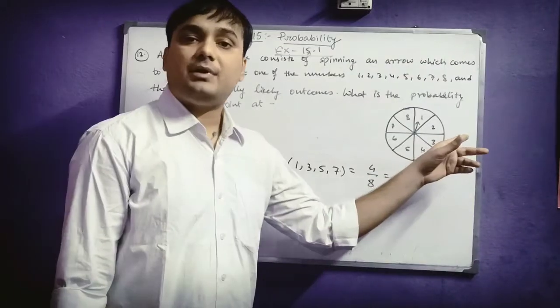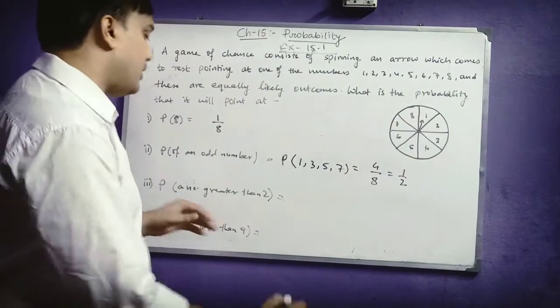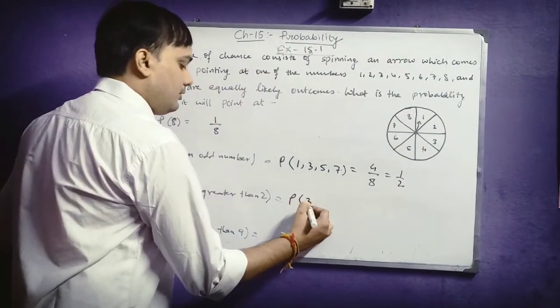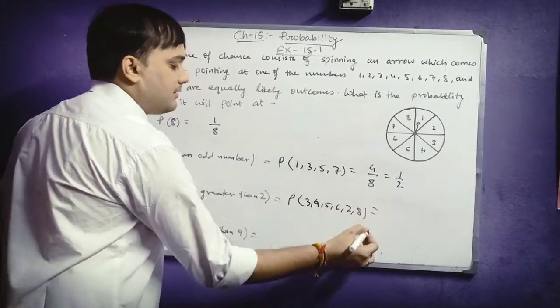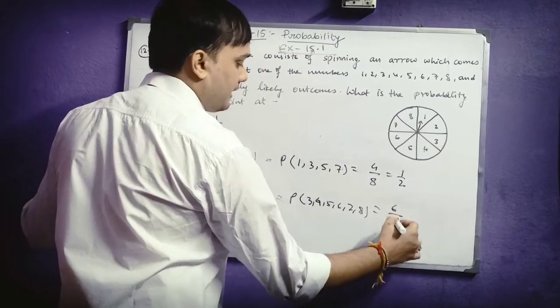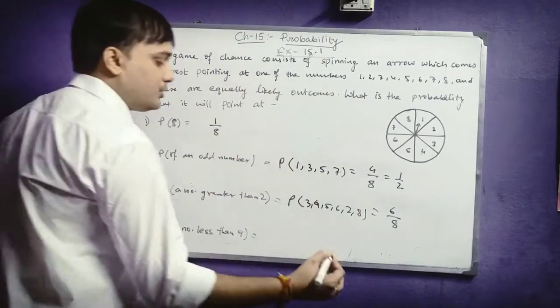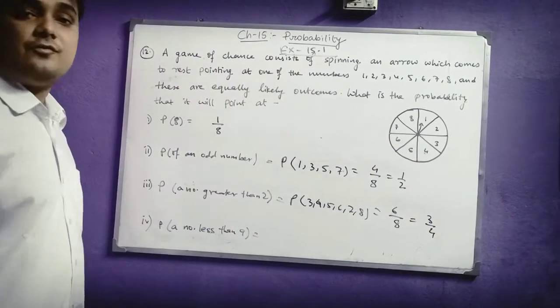What is the probability of getting a number greater than 2? So what are the numbers here greater than 2? 3, 4, 5, 6, 7, 8. So all these numbers are greater than 2. So a total of 6 numbers are greater than 2, that means out of 8, 6 numbers are greater than 2. It will be 6 by 8, that means 3 by 4 will be our answer.